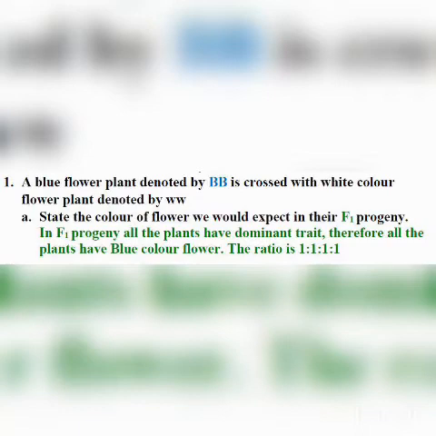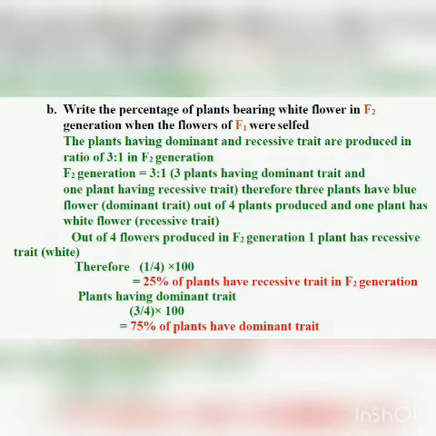Now just see B part. Write the percentage of plants bearing white flower in F2 generation when the flowers of F1 were selfed. So what percentage of plants will have white flowers in F2 generation? Students, you have to remember the ratios, in F1 generation and in F2 generation, in monohybrid as well as in dihybrid cross. In F1 generation, all the plants or only the dominant characters are expressed.